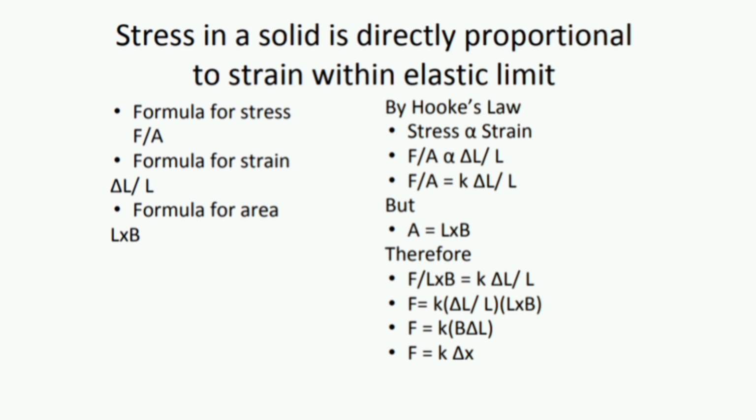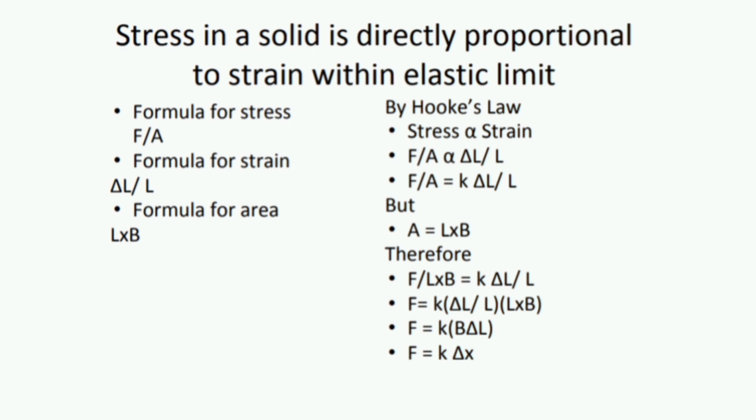It means that force upon area is directly proportional to delta length upon length, and force upon area is equal to K delta L upon L. But A is equal to length multiplied by breadth, therefore F upon L multiplied by B, force upon length multiplied by breadth, is equal to K delta length upon length.